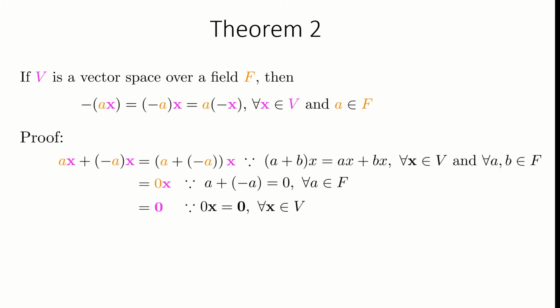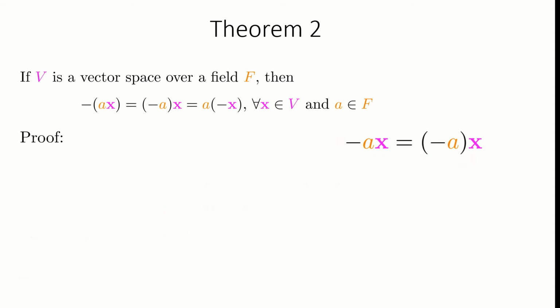Therefore, this is equal to the identity vector. Now look at the left hand side and the right hand side. The addition of two vectors is equal to the identity vector. And we know that if the addition of two vectors is equal to the identity vector, then the vectors are additive inverses of each other. Therefore, the vector x multiplied with minus a is the additive inverse of the vector ax.